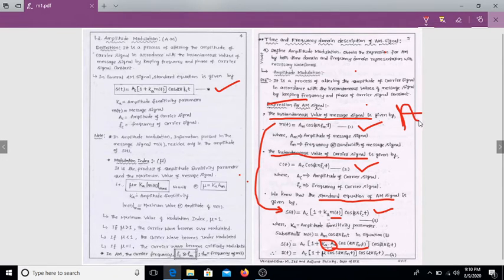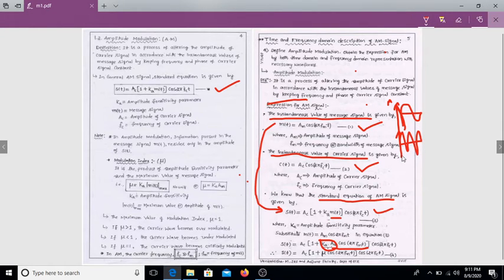The message signal here, and this message signal is continuous. The next is m of t. This is the m of t message signal. And I'll write here, this is the carrier signal. Carrier signal means high frequency. This is the high frequency carrier signal.